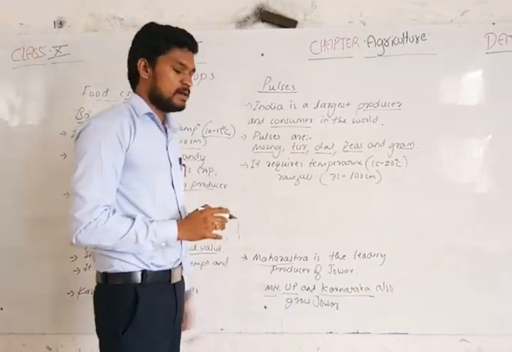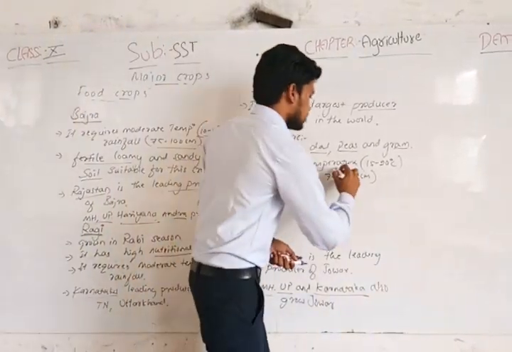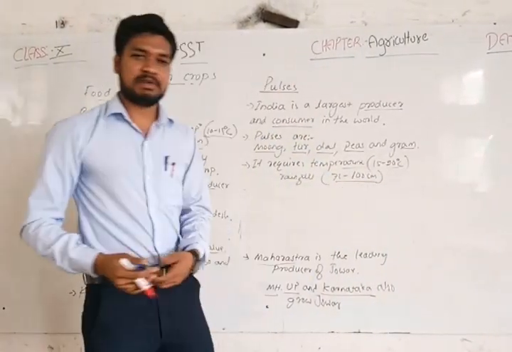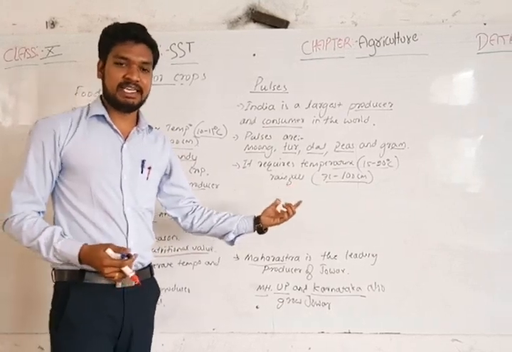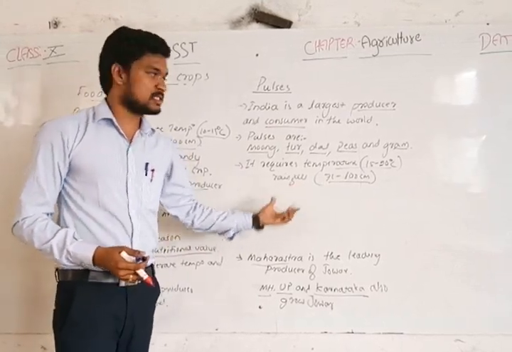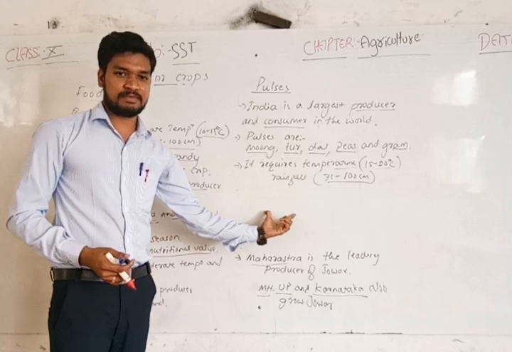With the help of irrigation facilities, high yield varieties and chemical fertilizers, we can grow these pulses well.